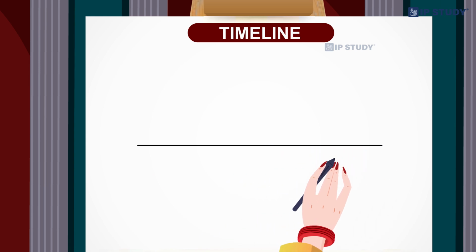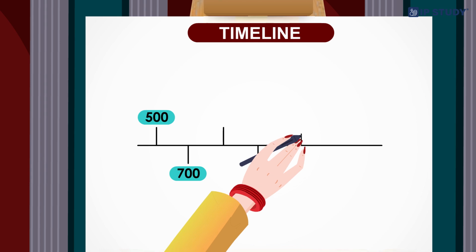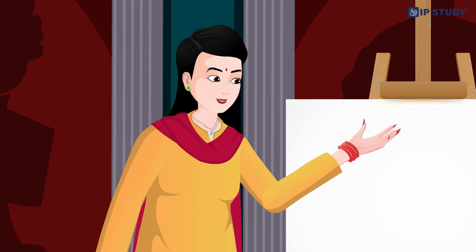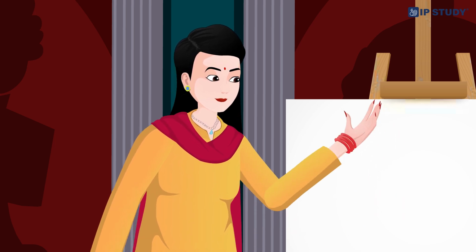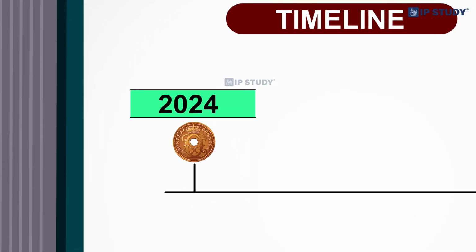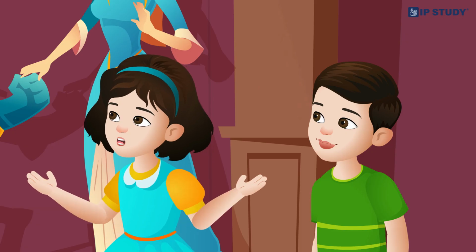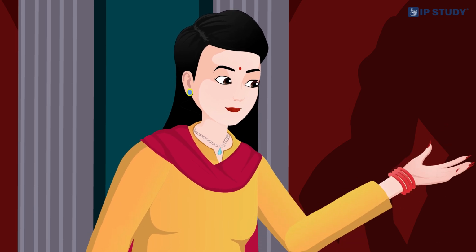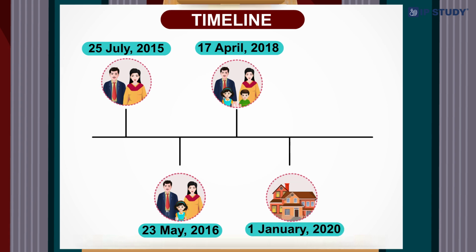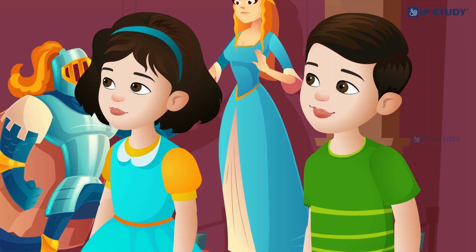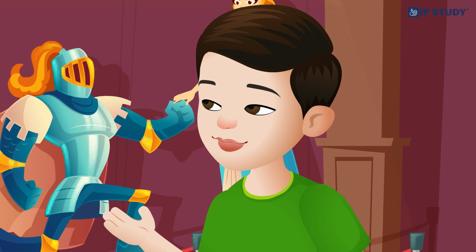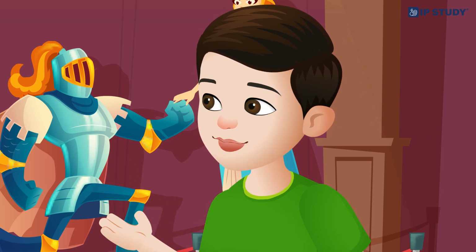A timeline helps us understand when events took place in the past. How do you make a timeline? You start with the earliest event and go forward in time. For example, let's put the date when you found this coin on a timeline. So, this shows when we found the coin. Yes, and if we add other important events like your birthdays or when we moved to this house, we can see the sequence of events. This is called sequencing. That makes it easier to understand what happened first and what happened later.